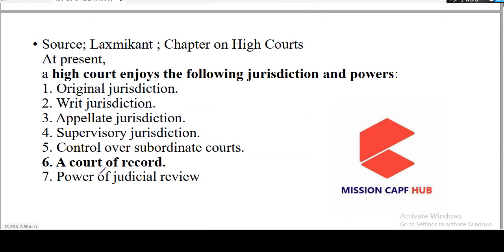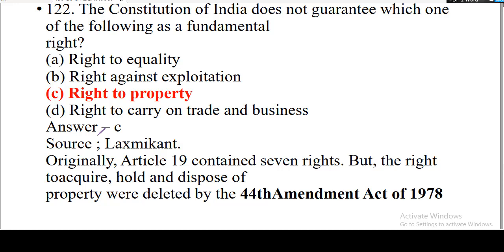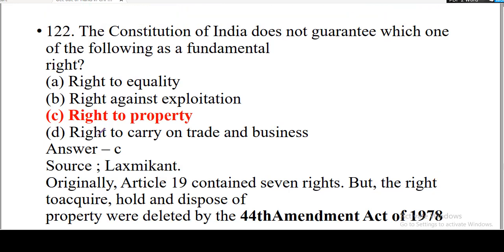So we have here the powers that were conferred upon High Court. High Court enjoys the following jurisdiction powers. Here you can see a court of record power. So let us move to the next question. We have here: the Constitution of India does not guarantee which one of the following as a fundamental right. So this is a very easy question. There were amendments in Article 19, and the right to property was deleted by the 44th Amendment Act.